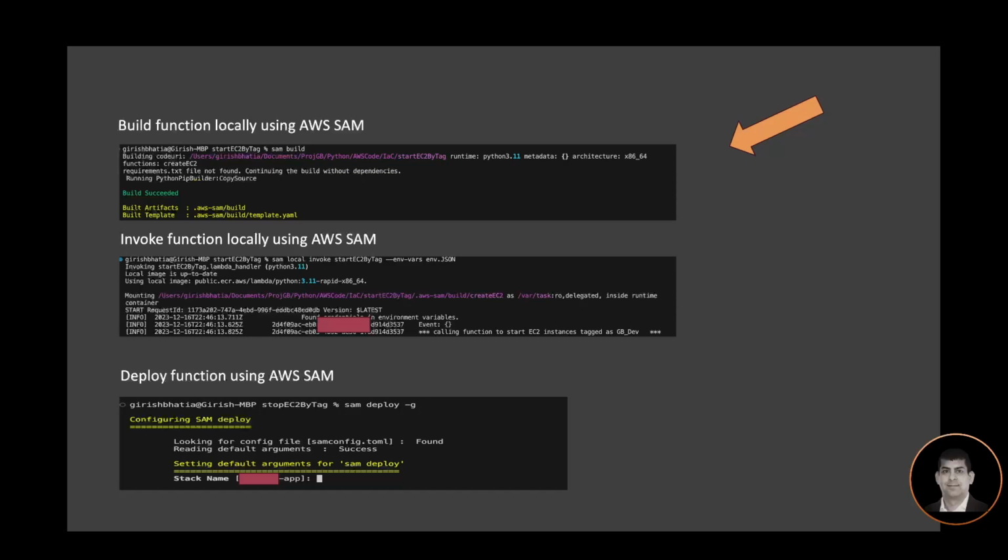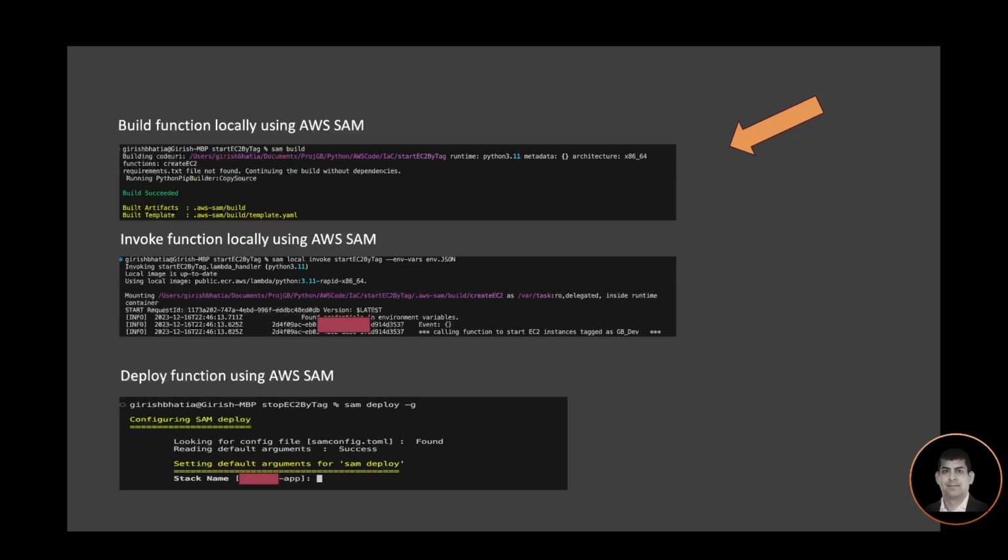Once I feel that this function is performing the desired function, I will use the command to deploy it in the AWS cloud. The command is sam deploy -g. And once I do this, again, I will go through the command prompts, answer a few questions, and my entire tech stack will be deployed in the AWS cloud. So that means my Lambda function is now hosted by AWS.